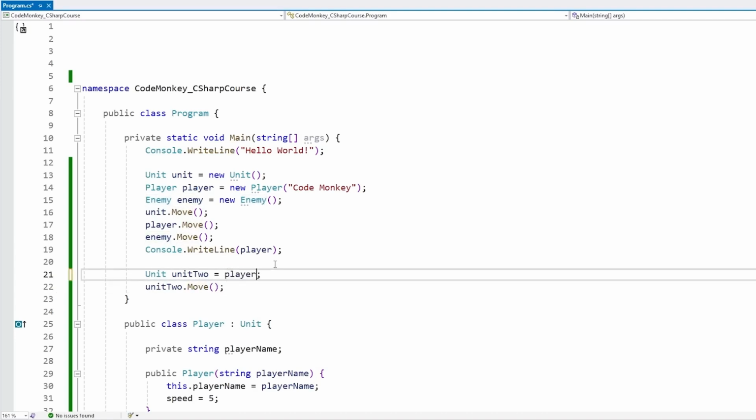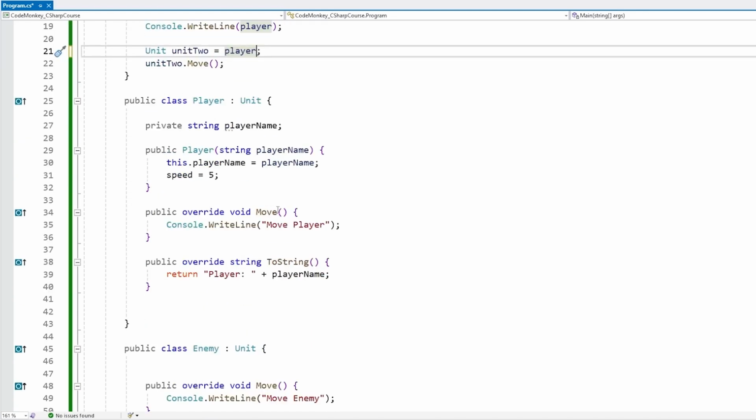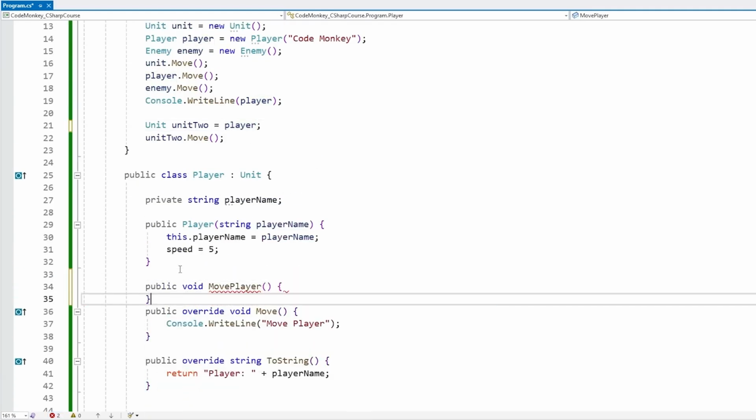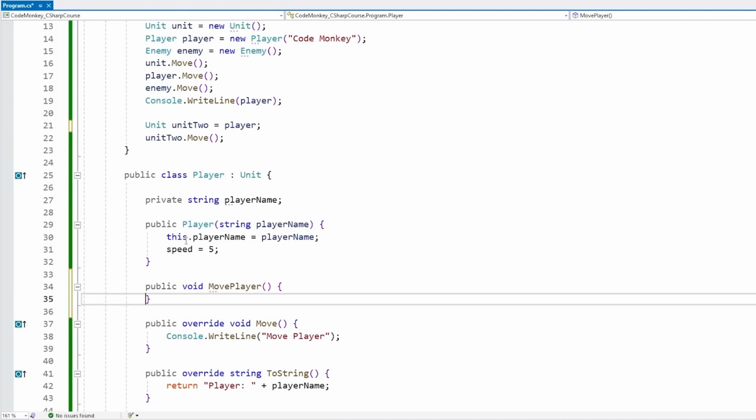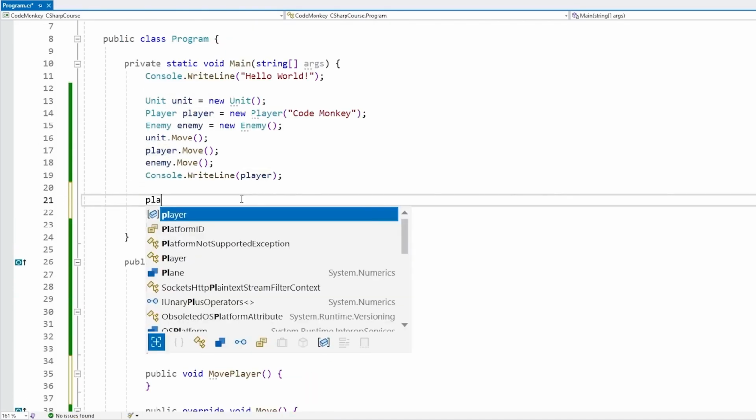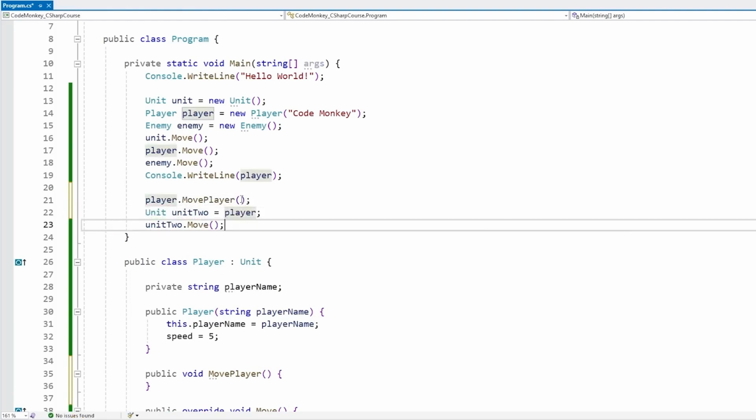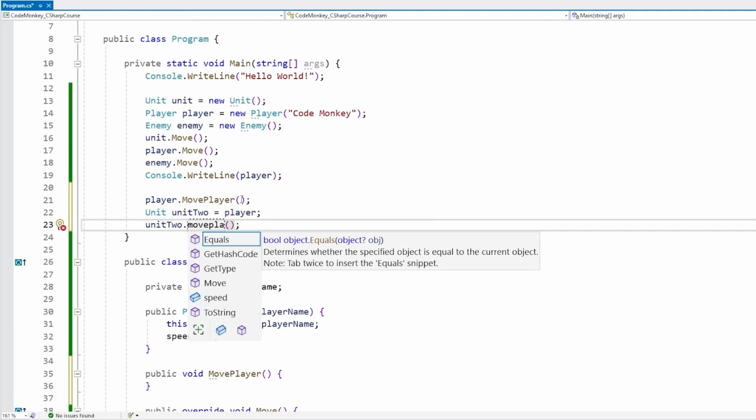And for example, if we assign this to player, yep, this does work. But like we saw on the player itself, let's define a public void move player. So let's define this function that only exists on the player type. So we did this. And if we go over here onto player and call move player, yep, this does work. This is valid code. However, if we go through the unit and call move player, and nope, that does not work.